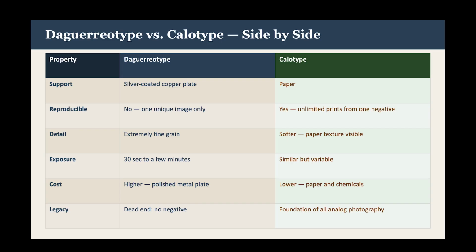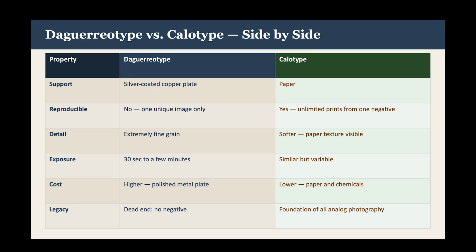Here's a small comparison chart that I created that shows the differences and the similarities between the daguerreotype and the calotype. The backing, the support for the daguerreotype was a silver-coated copper plate, whereas calotype was paper. The daguerreotype was not reproducible. It was one unique image, and that was it. Whereas with the calotype, you can make unlimited prints from one negative.